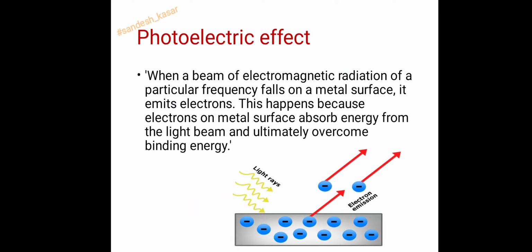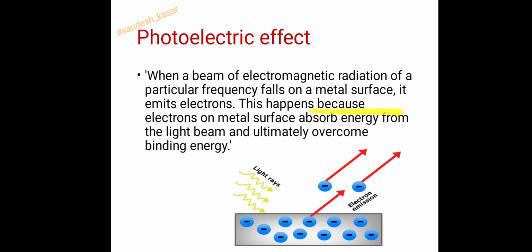Now see, what is photoelectric effect? Many students know very well what is photoelectric effect. When a beam of electromagnetic radiation, here light rays, of a particular frequency falls on a metal surface, it emits electrons. So there is an emission of electrons. Now why does this happen?